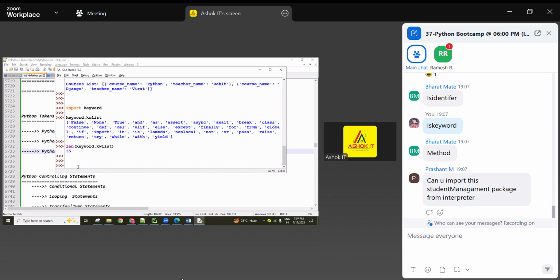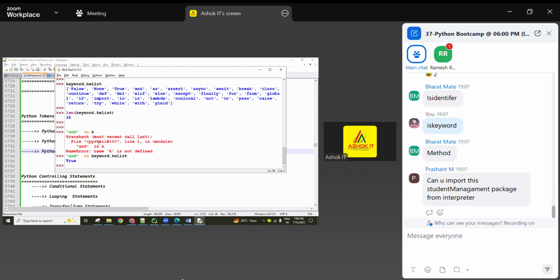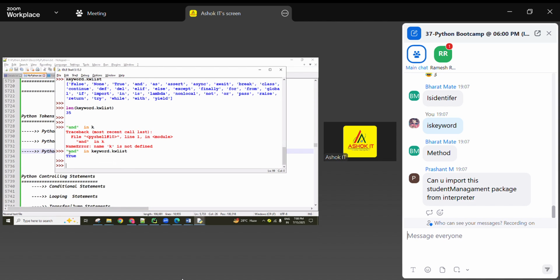Membership operators we discussed. For example, this is 'and', and 'in' the available keywords, all available here. This is an object, simply a list object. If this 'and' is available in this sequence, it returns true, otherwise it returns false. Now, true means that it is a keyword. False means that it is not a keyword.